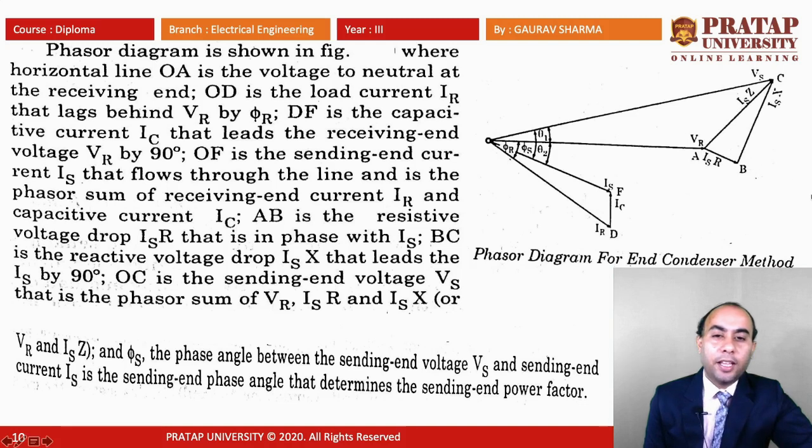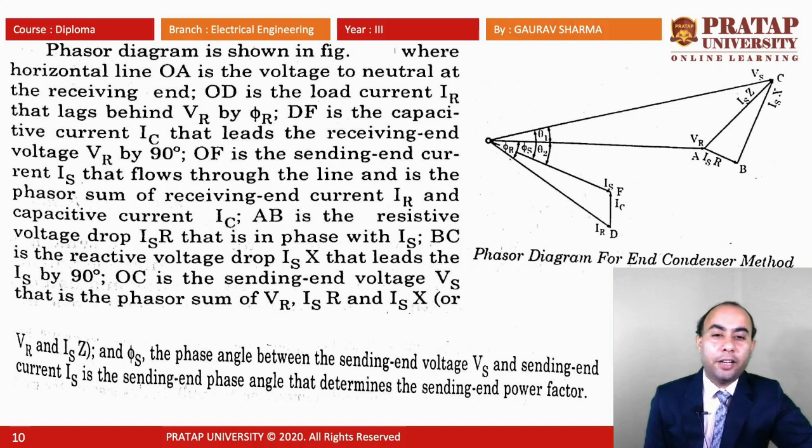AB is the resistive voltage drop IS R that is in phase with IS. BC is the reactive voltage drop IS X that leads IS by 90 degrees.